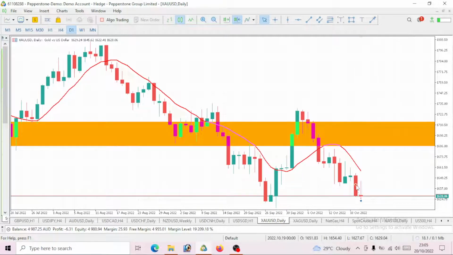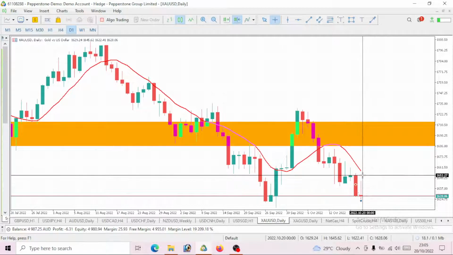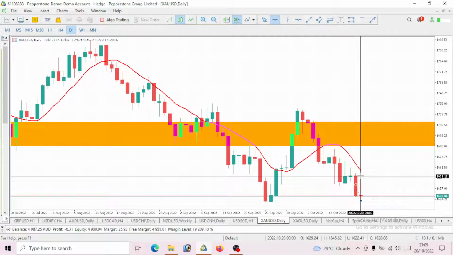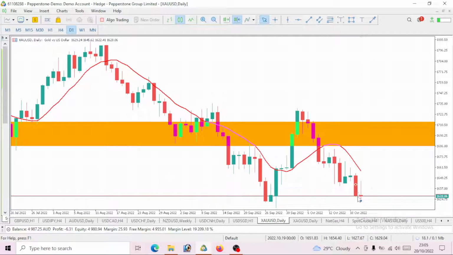Now, if you were following this consistently, I did an analysis on the 19th where we predicted that it would open and close bullish for the day, and guess what? We actually went bullish on this gold. I even took the trade itself, and it actually gave us that bearish move. So gold actually gave us that bearish move.